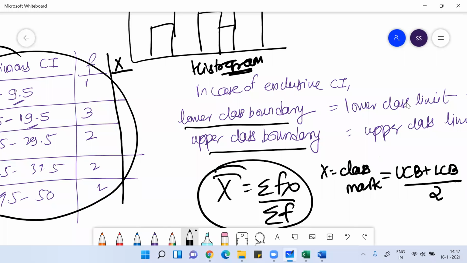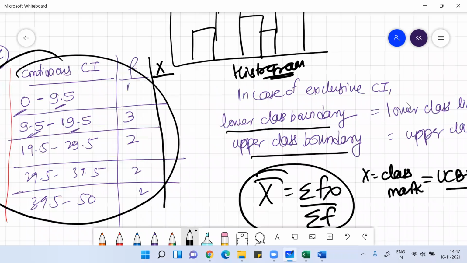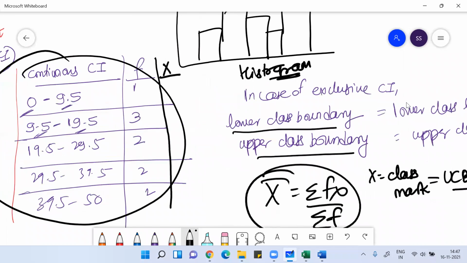That is called the class mark x. If I find it here, this would be 4.75, then 14.5, 24.5, 34.5,